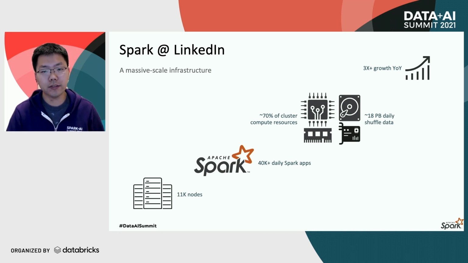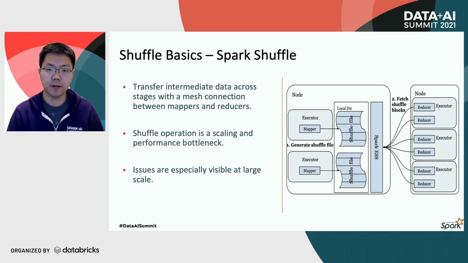When operating such a massive scale infrastructure, many challenges can arise. Among these, the ones associated with the shuffle operation are perhaps the biggest we have dealt with. Shuffle is the very foundation of the MapReduce compute paradigm, and Spark's shuffle architecture perhaps represents the result of continuous improvement over the past decade in big data compute engines. As illustrated here, Spark adopts the so-called sort-based shuffle.